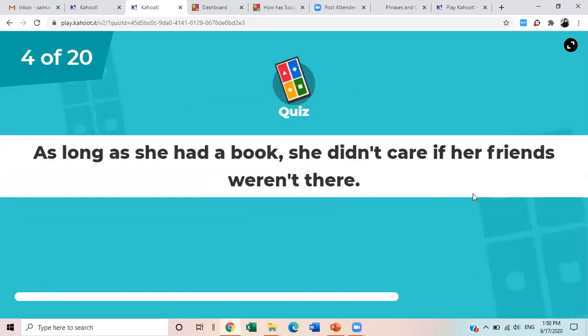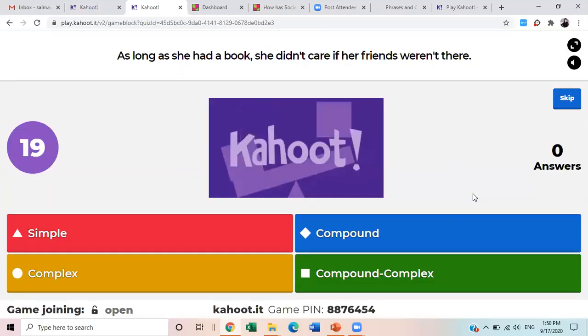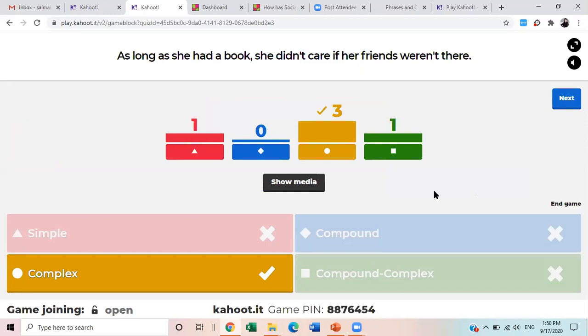As long as she had a book, she didn't care if her friends weren't there. Is it simple, compound, complex, or compound-complex? All right, you have 9 seconds, 8 seconds, 7 seconds. Four answers. Great. Five. All of you have been able to do it successfully. Okay, complex. Excellent. Three answers are correct.